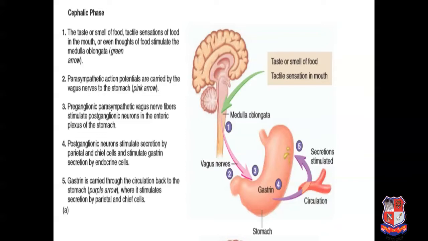Now this gastrin is carried through the circulation back into the stomach, that is the purple arrow, where it stimulates the secretion by the parietal cell and the chief cell. So here mainly the stimulation of the vagus nerves and the parasympathetic nervous system will be carried out, and they will again stimulate the gastrin enzyme.